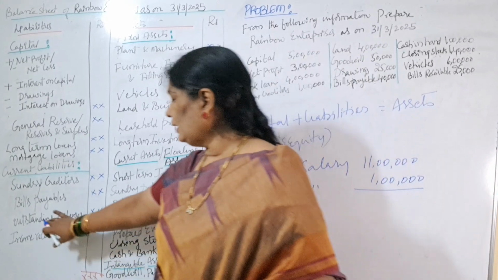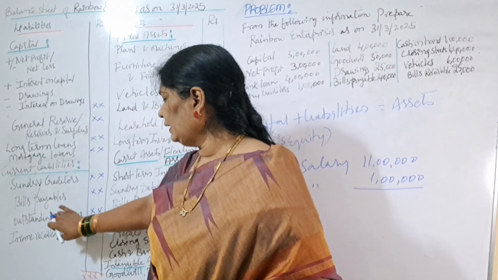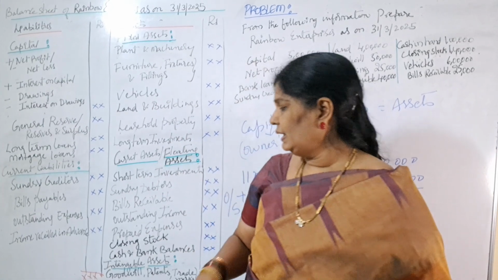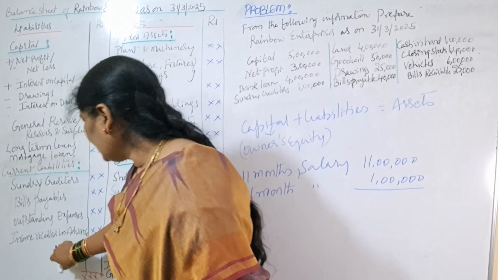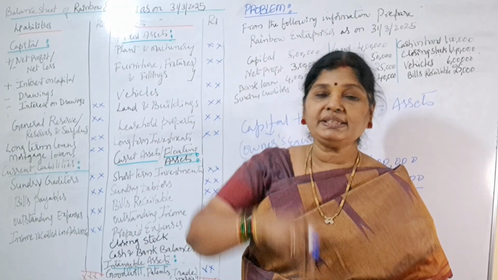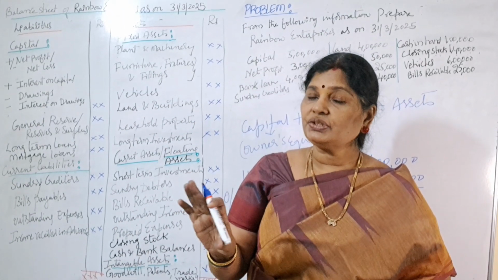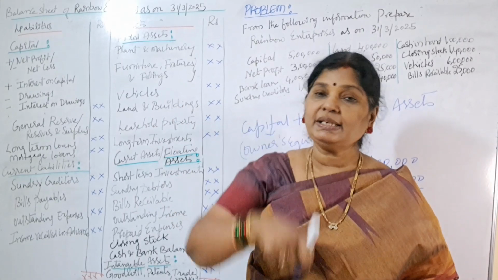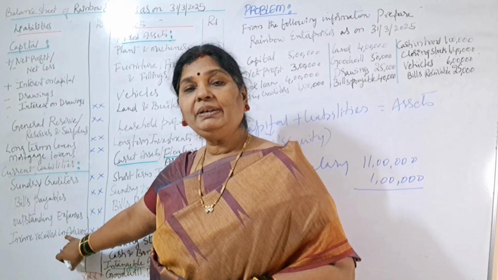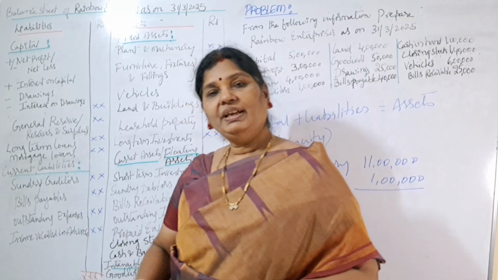So all outstanding expenses will show under liability side. Under which head? Current liabilities. Next, income received in advance. So next year income we have received this year itself. So we should not show next year income in the present year. So what we'll do, we will show it as liability. Which liability? Current liability. Is it clear?